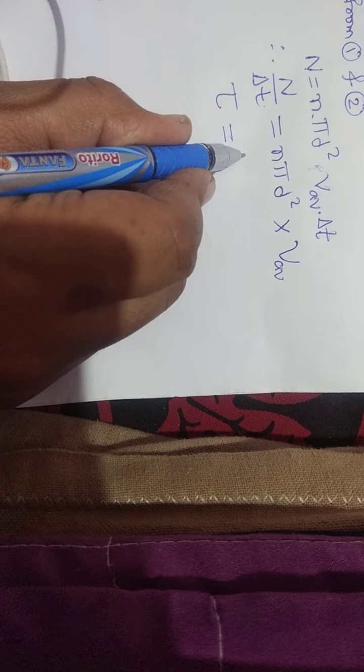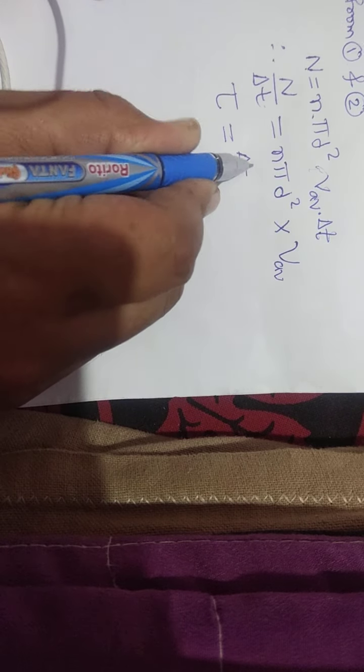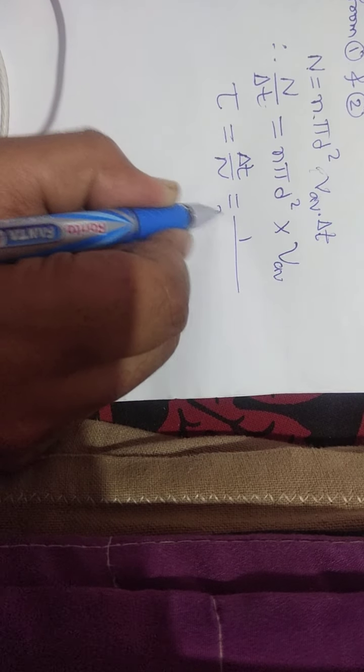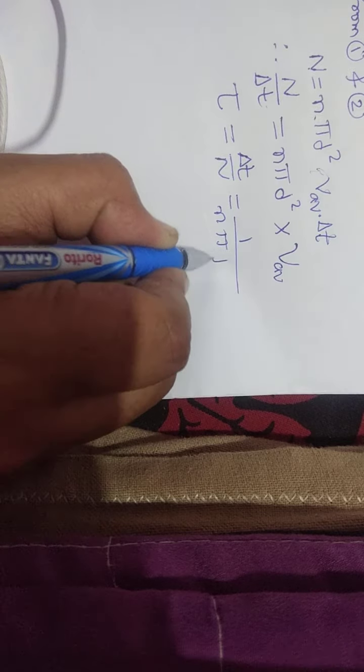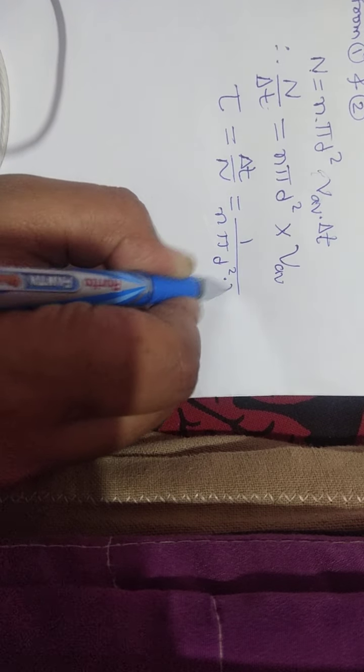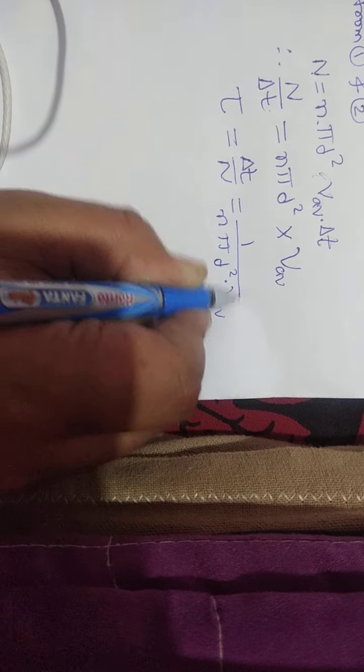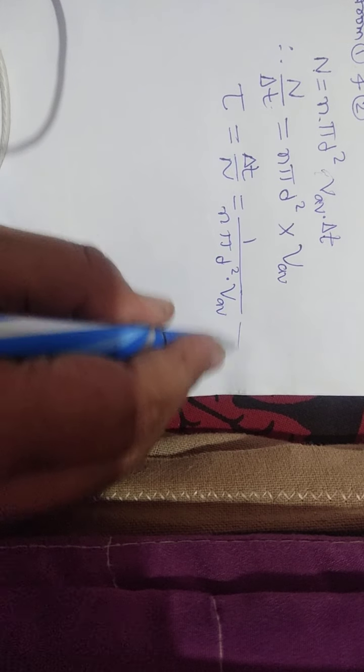So I may write delta T divided by N is equal to 1 divided by n pi d square into VAV. Suppose this is equation number 3.